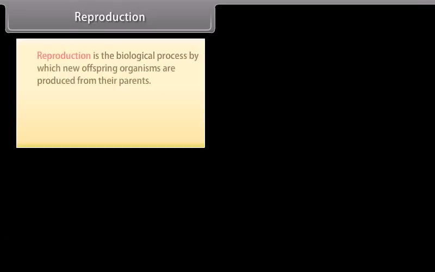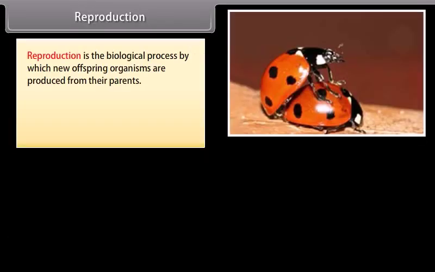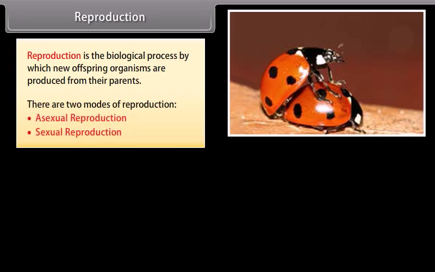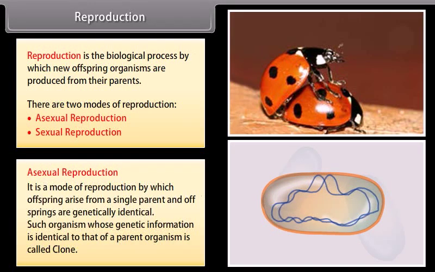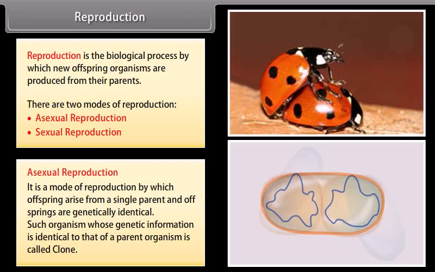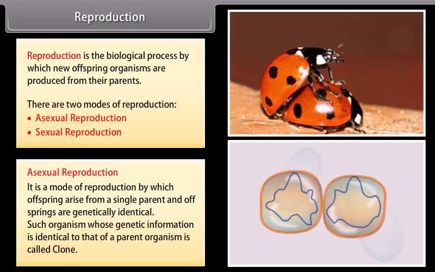Reproduction. Reproduction is the biological process by which new offspring organisms are produced from their parents. There are two modes of reproduction: asexual reproduction and sexual reproduction. Asexual reproduction is the mode of reproduction by which offspring arise from a single parent and are genetically identical. Such organisms whose genetic information is identical to that of a parent organism are called clones.